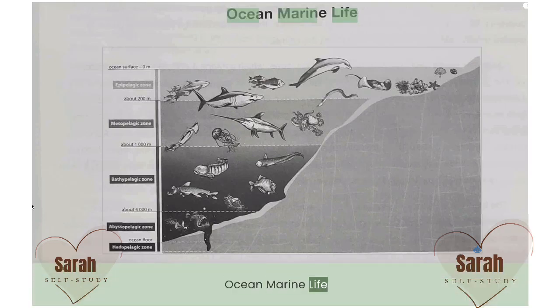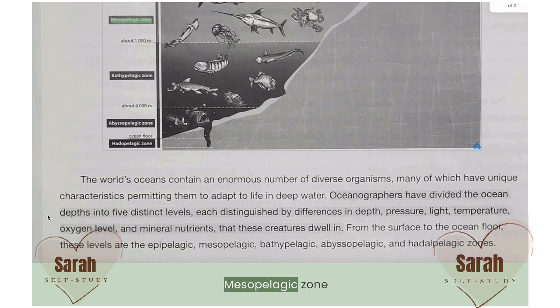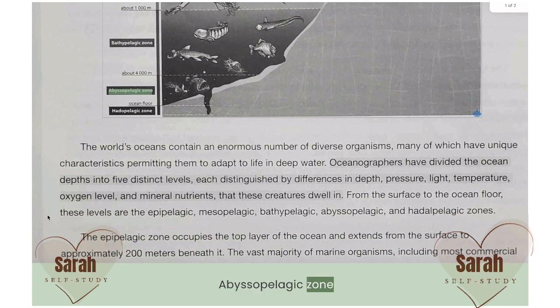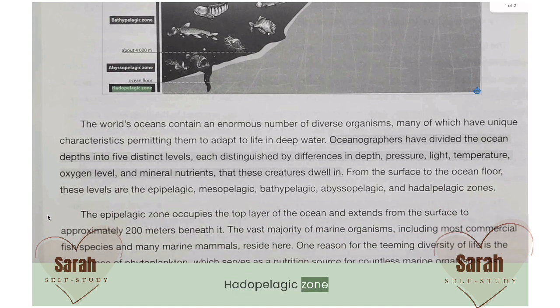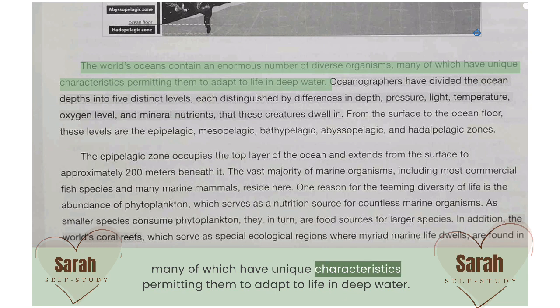Ocean marine life. Surface. Mesopelagic zone. Bathypelagic zone. Abyssopelagic zone. Hadalpelagic zone. The world's oceans contain an enormous number of diverse organisms, many of which have unique characteristics